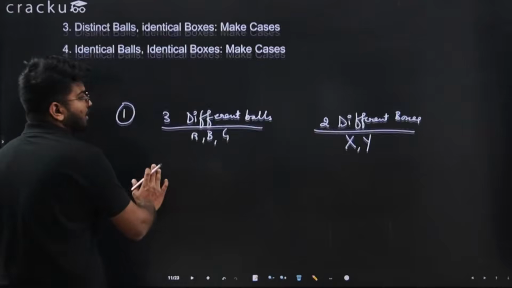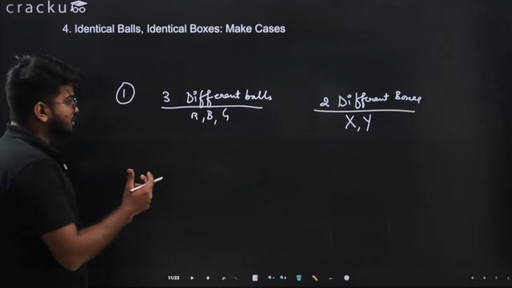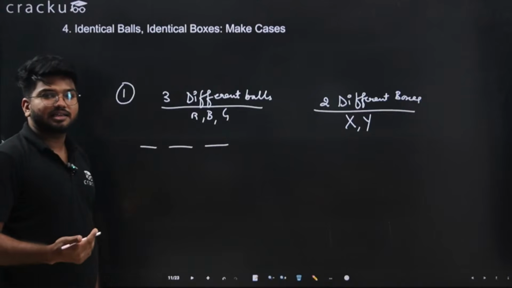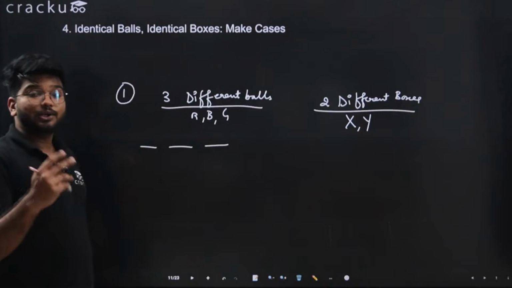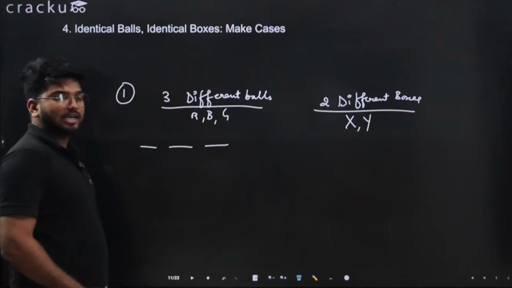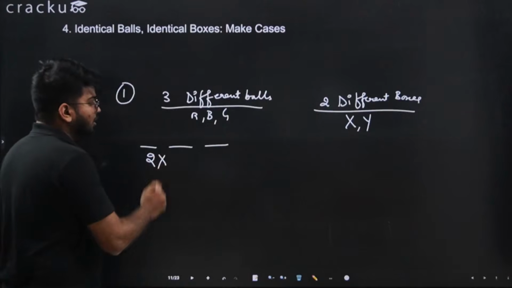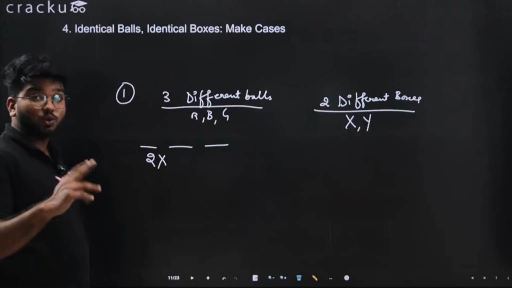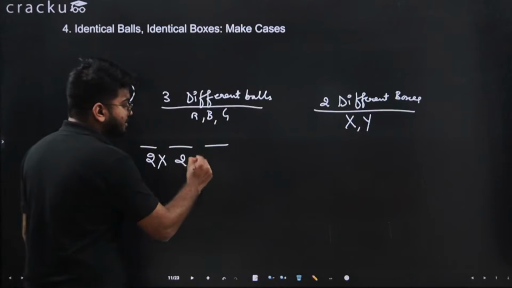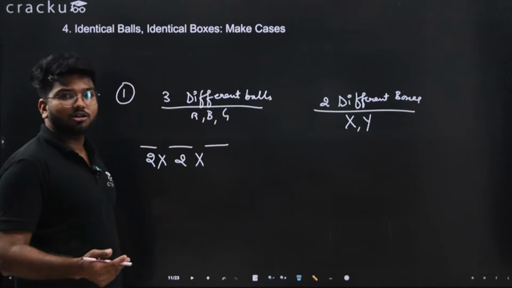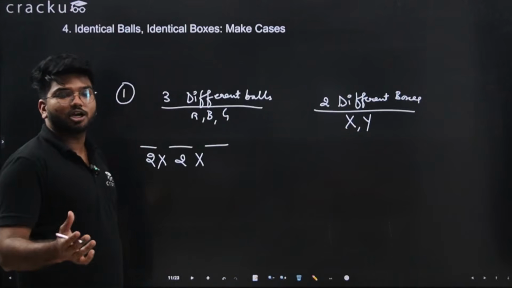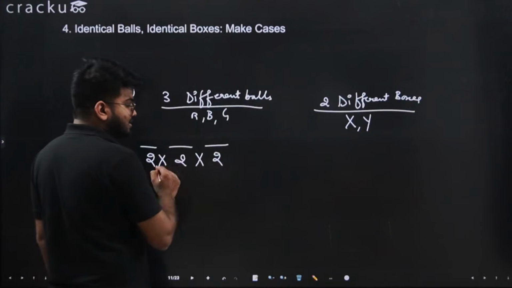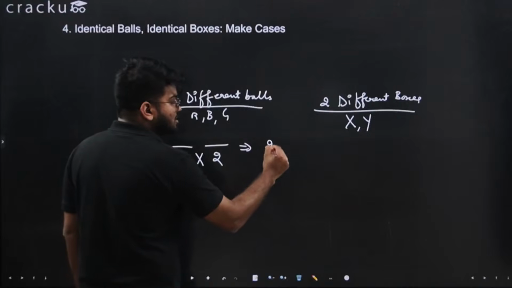Okay. Now, if you notice, we have 3 balls. For the first ball, how many different cases are there? I have 2 different boxes. It can be either X or Y. So there are 2 cases. For the second ball, how many boxes are there? Again, we have 2 different boxes, so we have 2 cases. And for the third ball also, in how many ways can I put the third ball? Again, I can put the third ball in 2 boxes, that is 2. So it is nothing but 2 raised to 3.